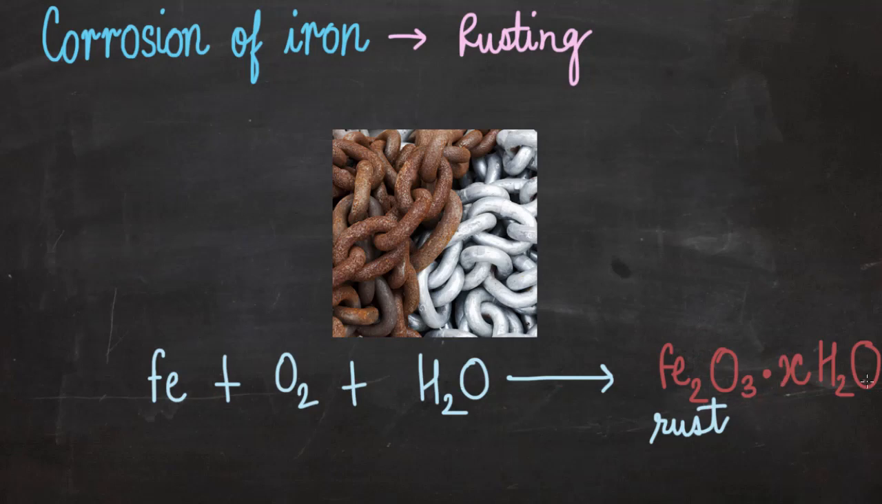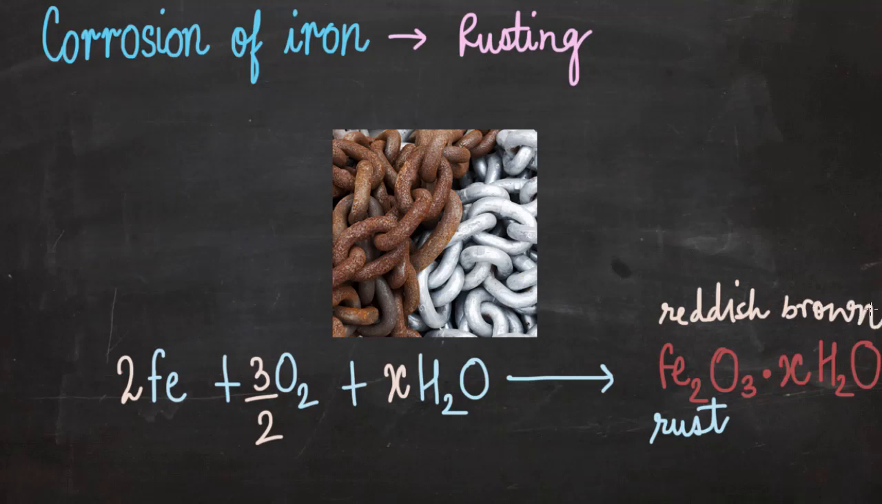Now can we balance this equation? Well, it looks like it's very tough to balance, no? But we'll try. Fe2. So let's write a 2 over here. What if I write x here? And this oxygen has to be made 3, so it should be 3 by 2. This equation is balanced now. So this rust is reddish brown in color. This is how rusting or corrosion of iron takes place.